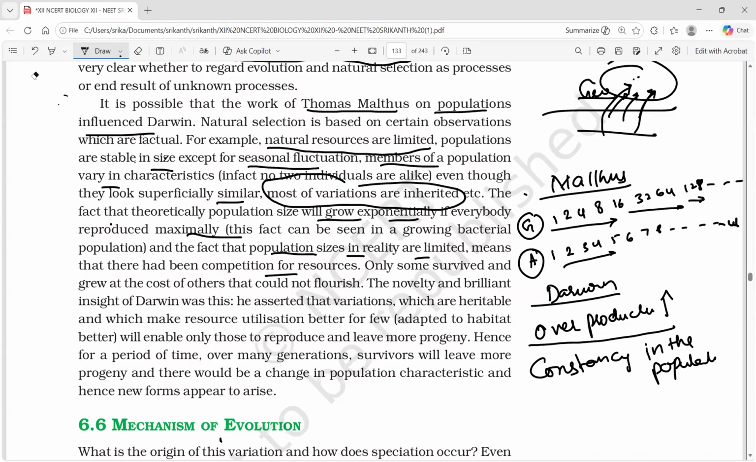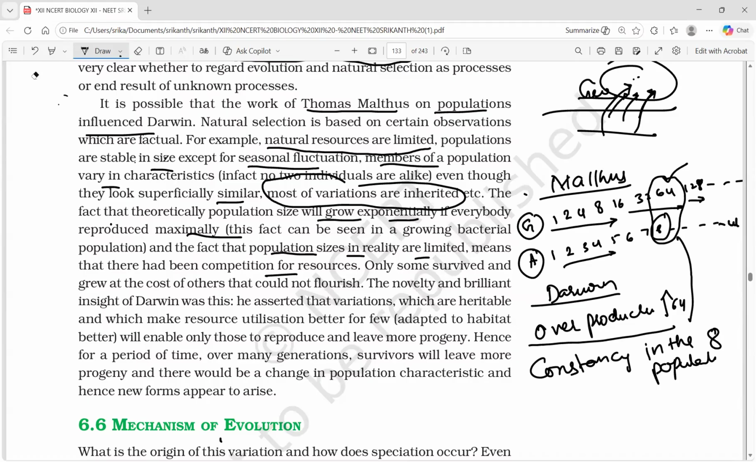Why constancy? You see here 1, 2, 4, 8, 16, 32, 64 by 8. Now you need to understand the phenomenon that available individuals are 64, but food is available only for 8. So how many of them will survive? Though 64 are produced, only 8 will survive. This is what we call constancy in the population. Only some survived, grew at the cost of others that could not flourish.